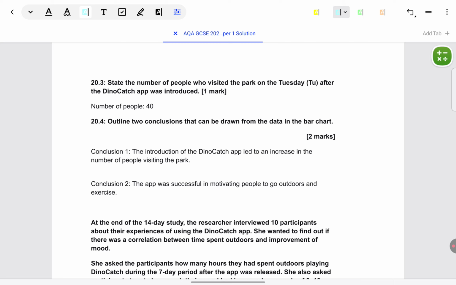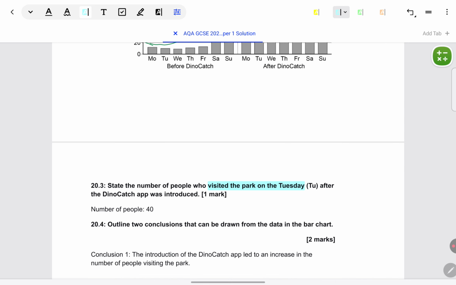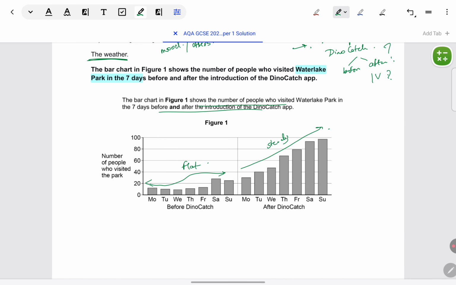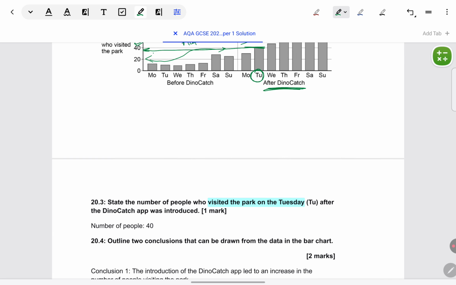State the number of people who visited the park on Tuesday after the Dino Catch app was introduced. Very simple. It involves basic graph reading. Tuesday is here. After Dino Catch is here. The bar is reaching till here. Y-axis scale says 40. We write 40.